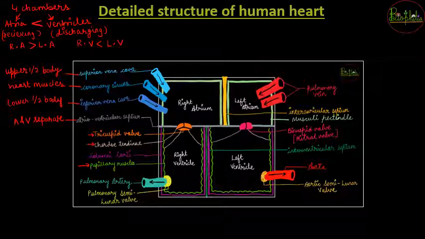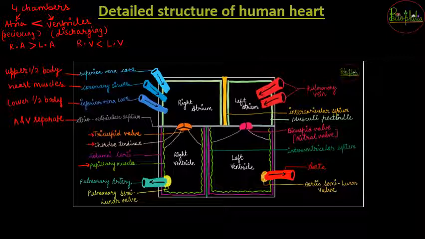So ये तीन जो structures हैं, you need to remember windows which have panels between them, that close and open when the wind blows. जब wind flow बहुत ज़्यादा तेज हो जाता है, your window panels start moving forward and backwards, and if there are big winds, they move so fast that at one time they can break. So a similar case may happen with the tricuspid valve, which we compared with the window panels.